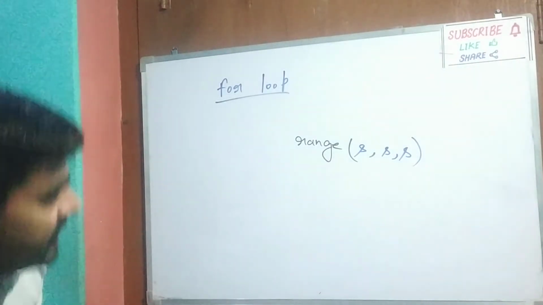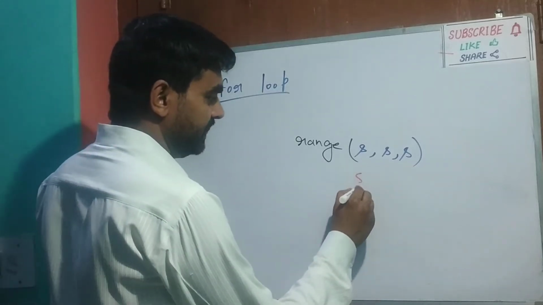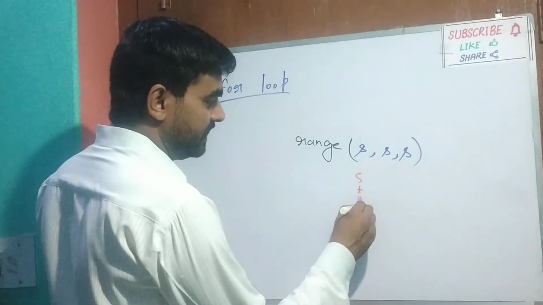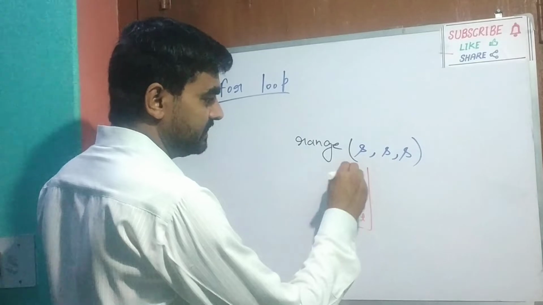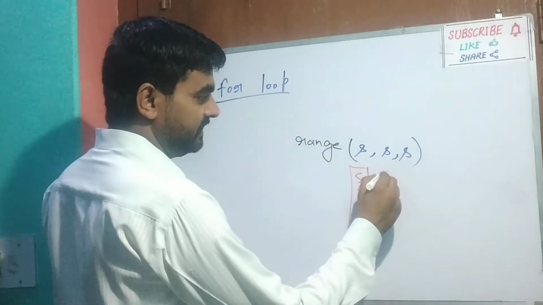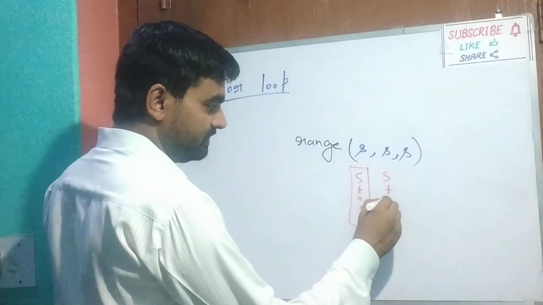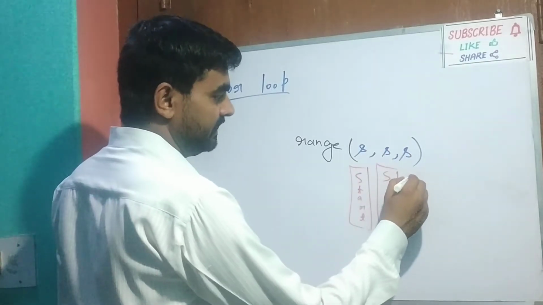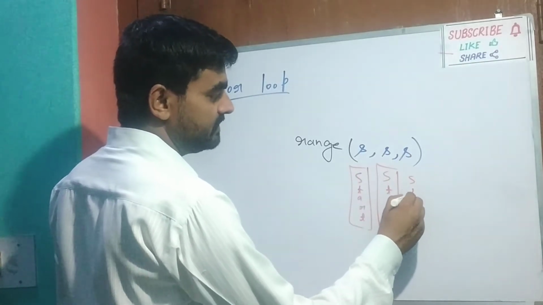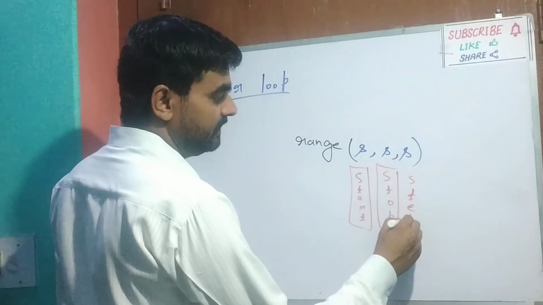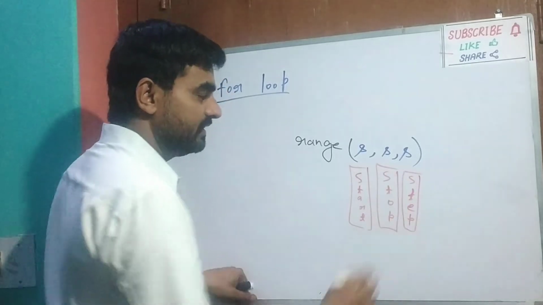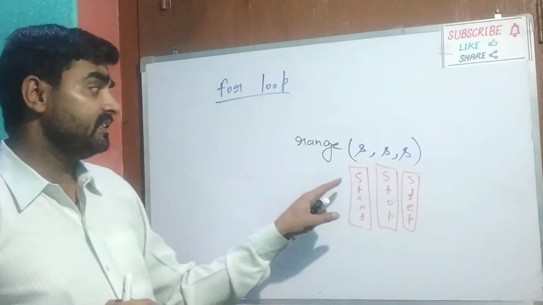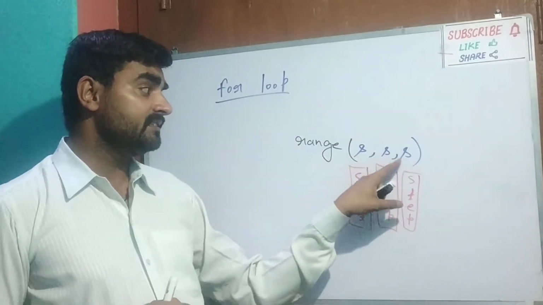First S is start, S-T-A-R-T. Second S is stop. And third S is step, S-T-E-P. Yes, student. Range has 3 parameters: start, stop, and step.